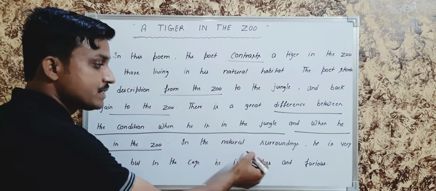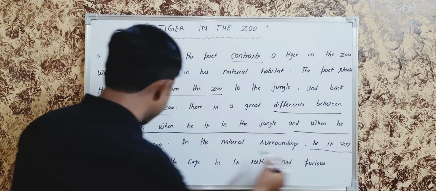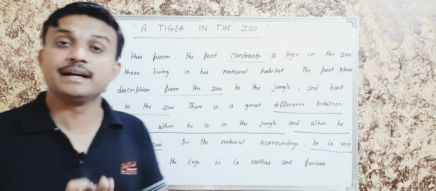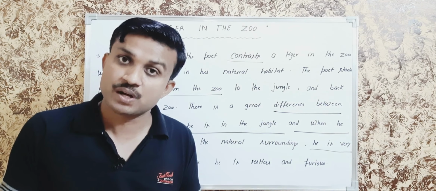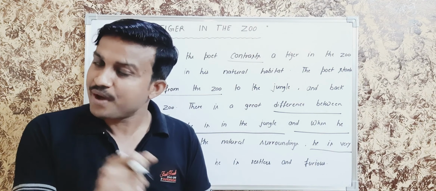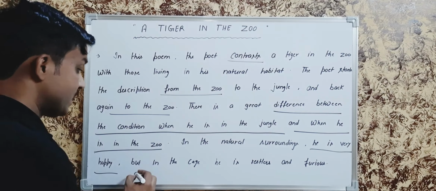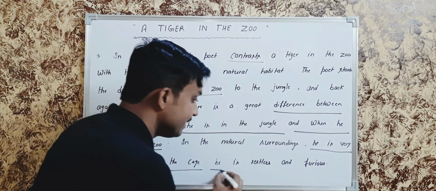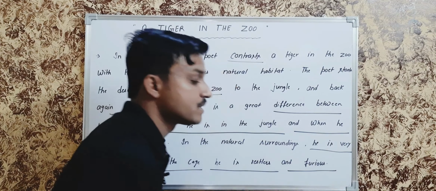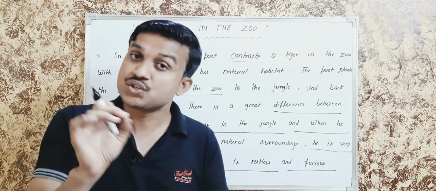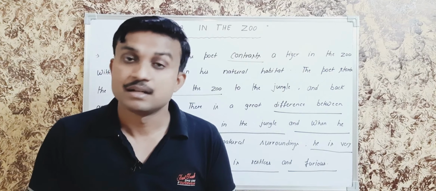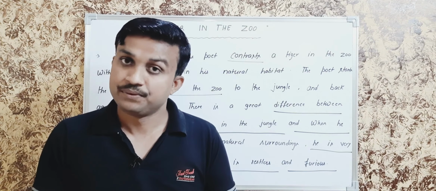In the natural surroundings, he is very happy. Who? Tiger. Whenever the tiger lives in the natural surroundings, in the jungle, in the forest, he is very happy. But in the cage, he is restless and furious. Whenever that tiger lives in the zoo, he is restless, angry and furious.